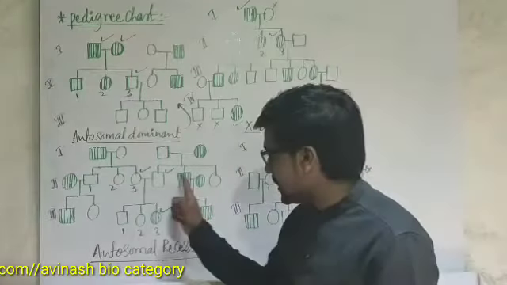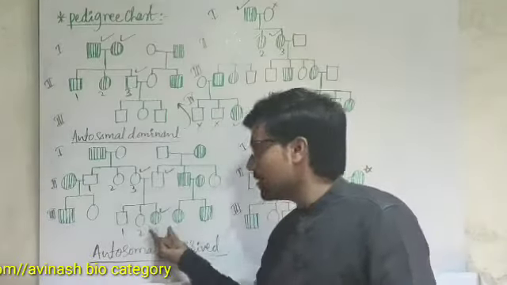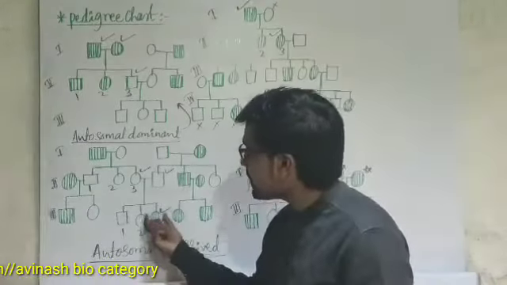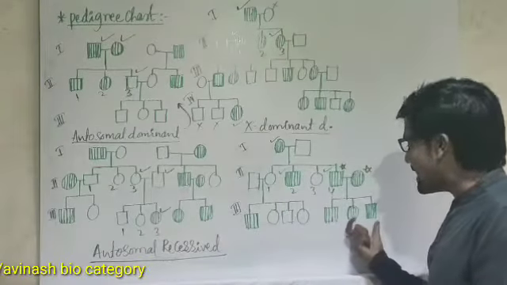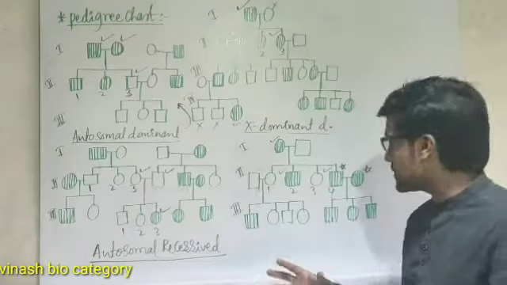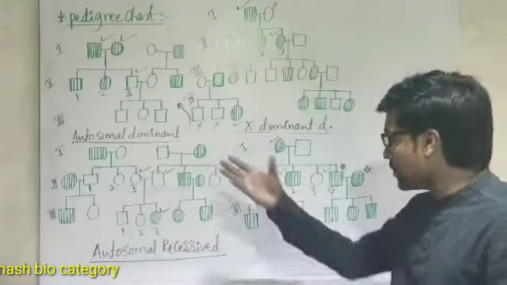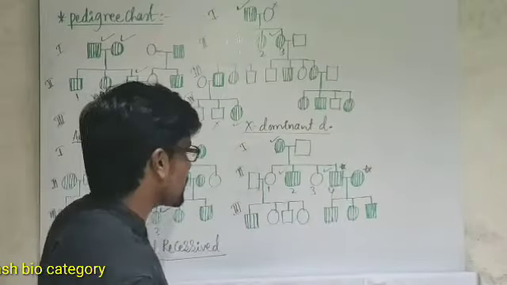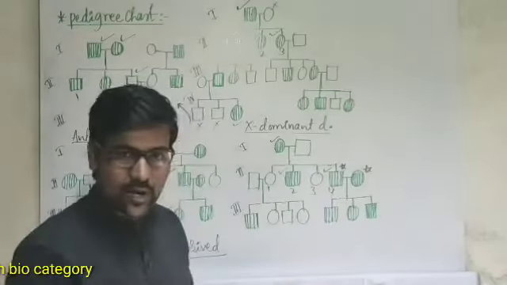And one more thing, if you consider here, progeny affected, not all the progeny. One progeny is affected while the parents are unaffected. But here, progeny affected and parents also affected. I am just comparing the conditions here, so as not to confuse those conditions. So it suggests this is the X-linked recessive disorder here.